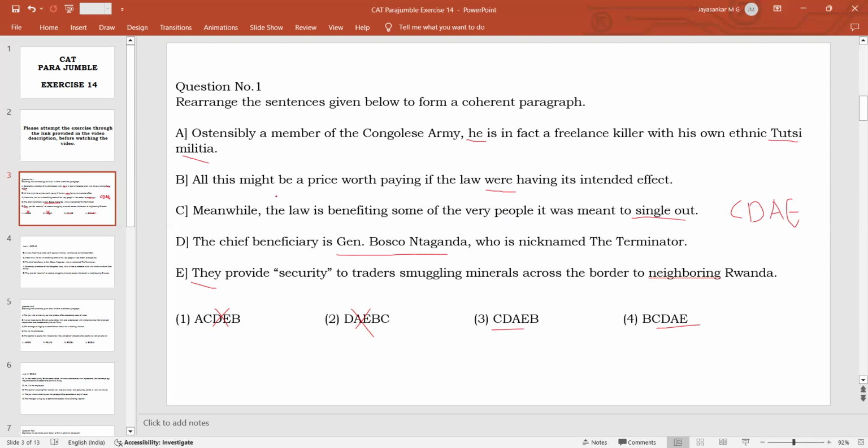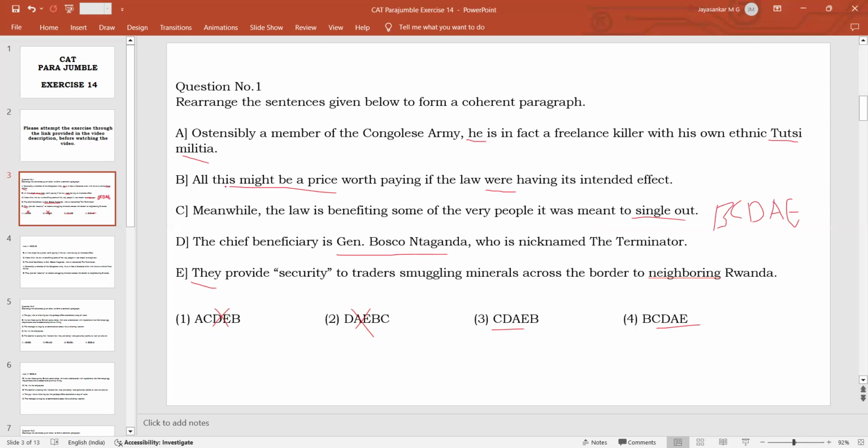So here the author is expressing wishful thinking that all these prices that we are paying would have been worth it if the law was actually doing what it was supposed to do. Then we talk about how, meanwhile, the law is benefiting some of the very people. So this becomes a logical statement when we say B here. Maybe this is extracted from the middle of a paragraph or another passage, so we don't know.